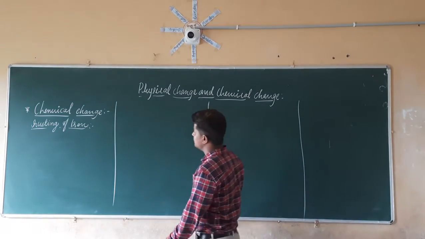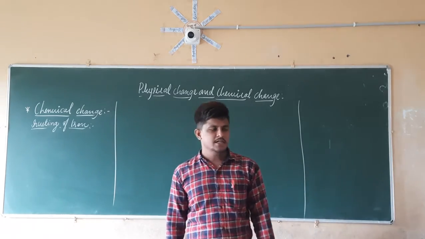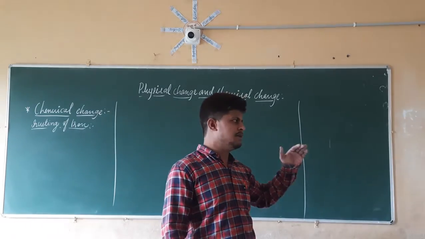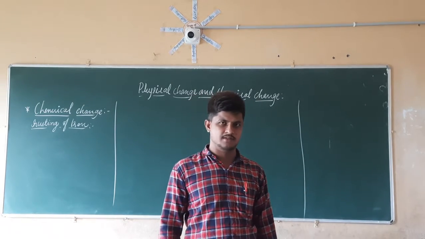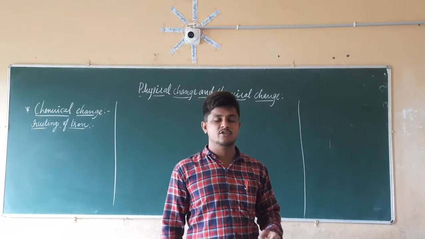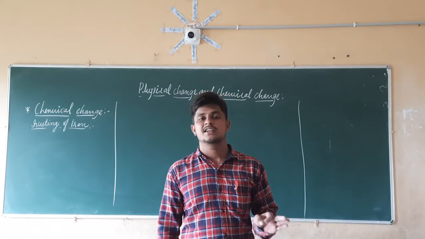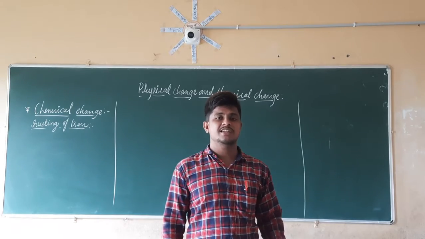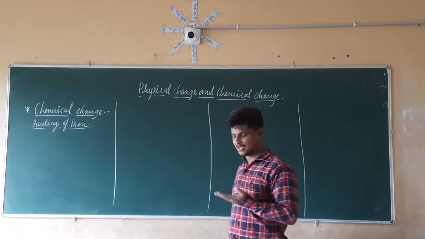So let us take an example of the rusting of iron. If you keep an iron material outside, that iron material is going to get a brownish or reddish brown color. So that reddish brown color is nothing but what? It is the rust. So rusting of iron is nothing but what? It is a chemical change.